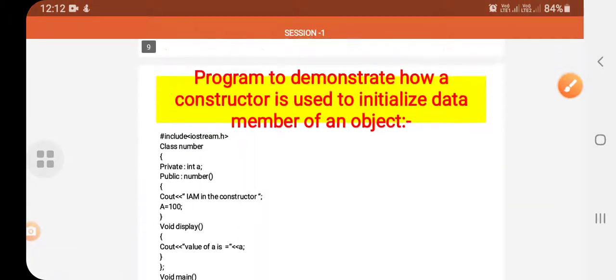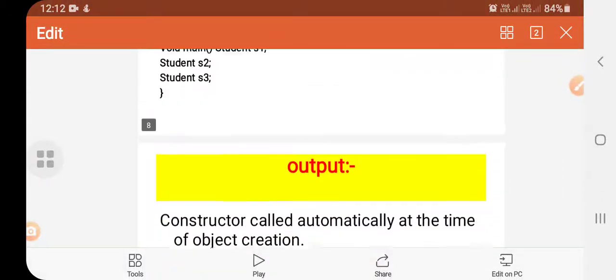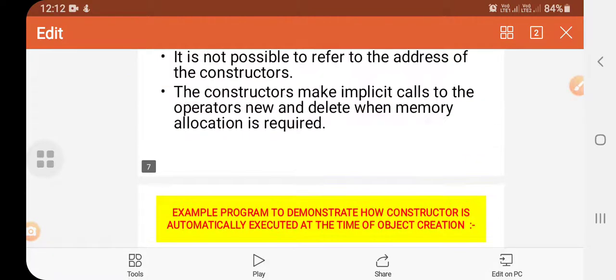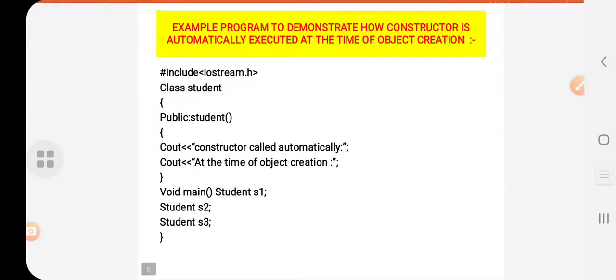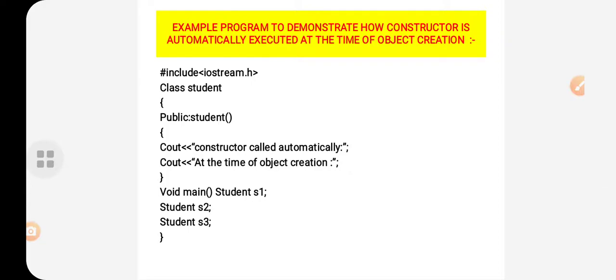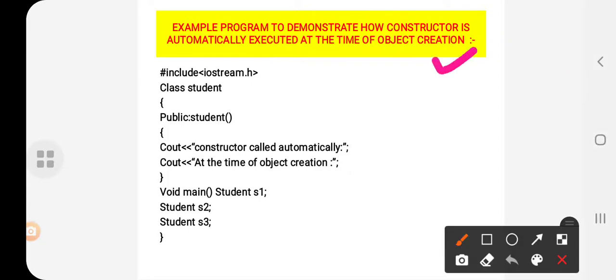Okay students. So next I'll be discussing one example program for you all. See, this is an example program to demonstrate how the constructor is automatically executed at the point of object creation.